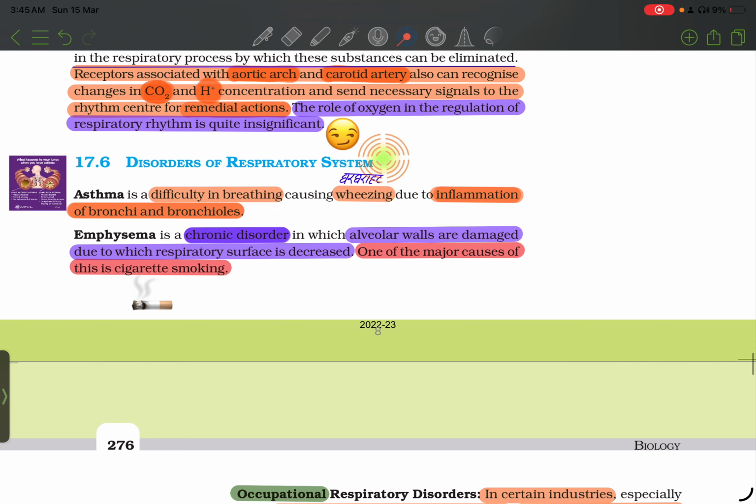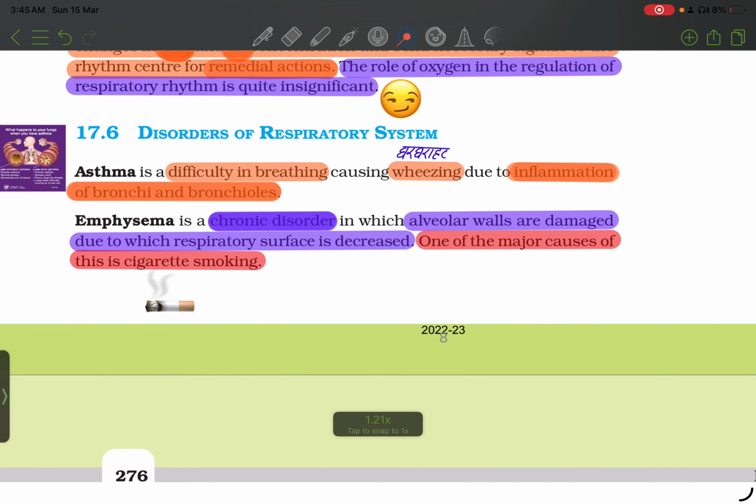Disorders of the respiratory system. Asthma is difficulty in breathing, causing wheezing due to inflammation of bronchi and bronchioles. Emphysema is a chronic disorder in which alveolar walls are damaged, due to which the respiratory surface is decreased. One of the major causes of this is cigarette smoking.